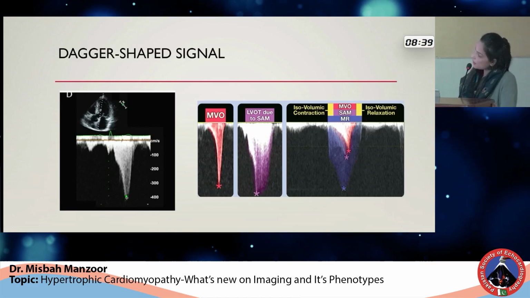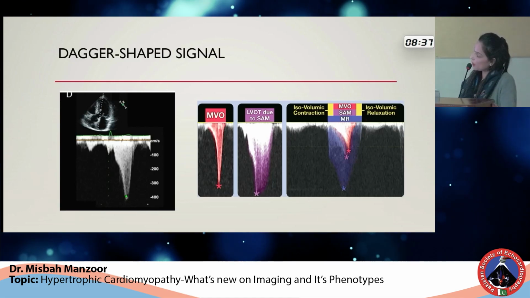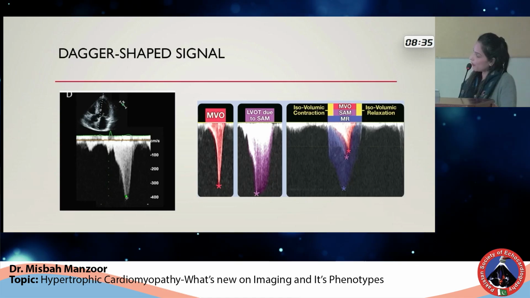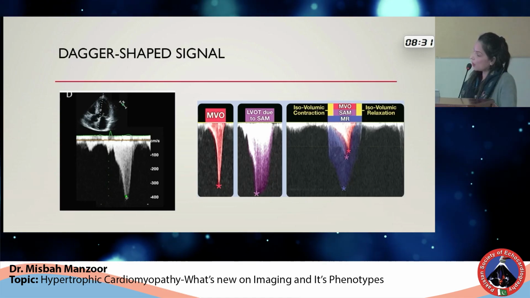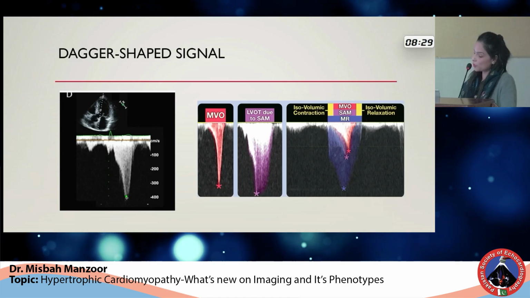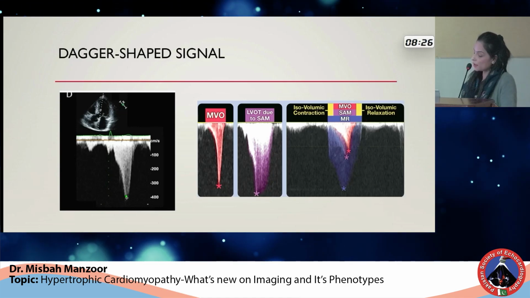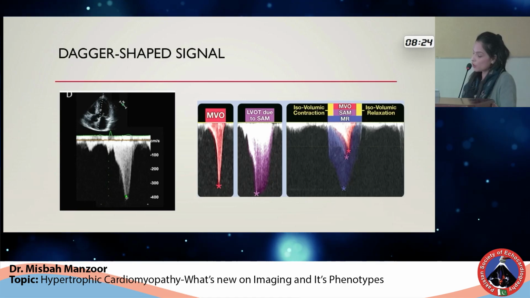These are the signals that you will get by putting a continuous wave Doppler in the apical 5 chamber view. This is the particular dagger-shaped appearance when you get LVOT obstruction, and it shows a late systolic peaking.